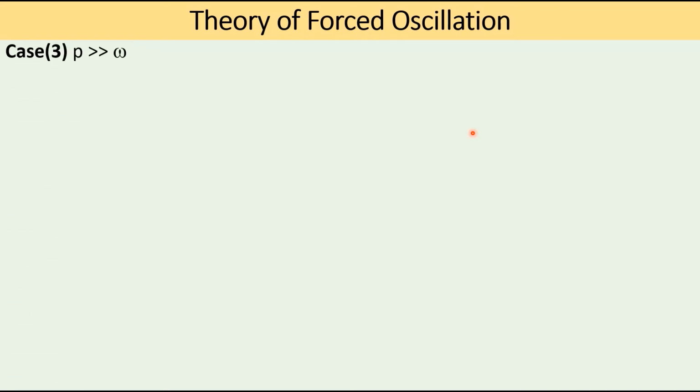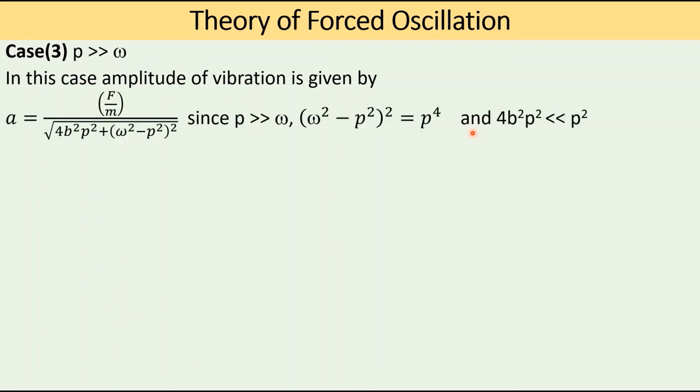Case 3, when P is very large compared with omega, that is, the frequency of the applied periodic force is large compared with the natural frequency of the body. In that case, the expression for the amplitude A is given by this expression. Here P is very large compared with omega, so in omega squared minus P squared, omega squared can be neglected, so this is equal to P to the power 4, and 4b squared p squared is very small compared with the p squared.